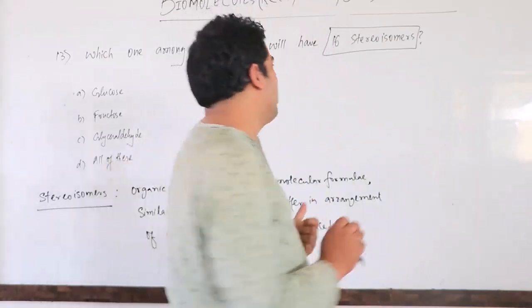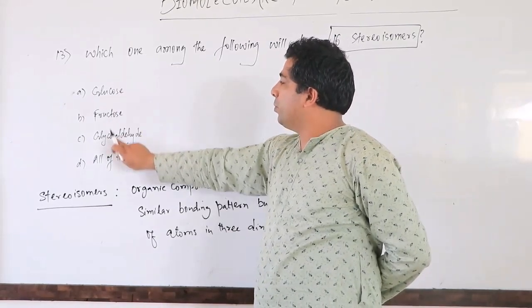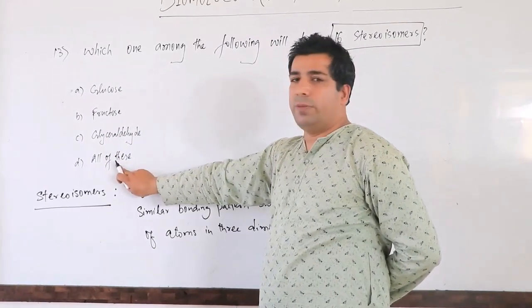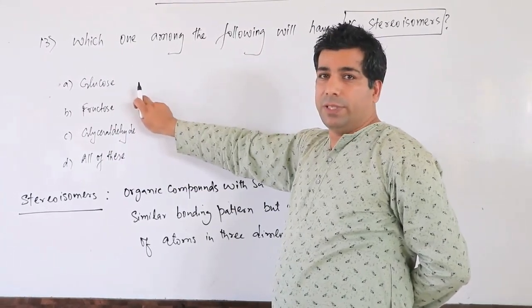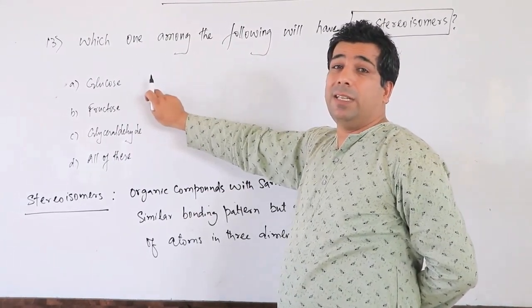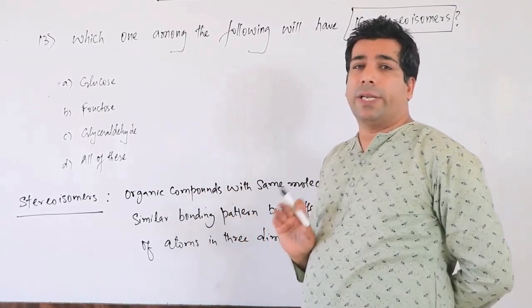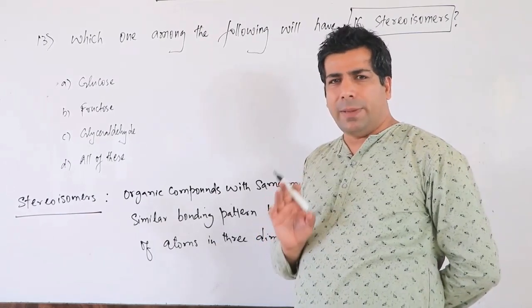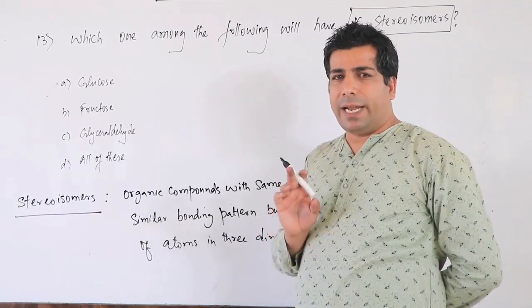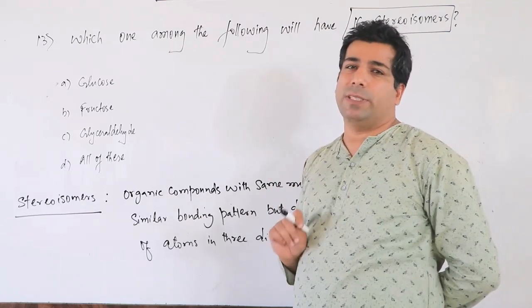Correct? So let's have a look. First of all, we have a glucose molecule, then fructose, then glyceraldehyde, and then the others. Which one is the answer? Which one among them will have 16 stereoisomers? Stereoisomers are organic compounds with the same molecular formula and bonding pattern, but the arrangement of atoms will be different in three-dimensional space.